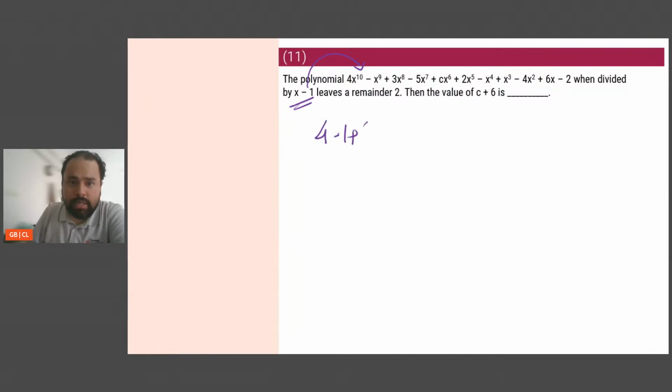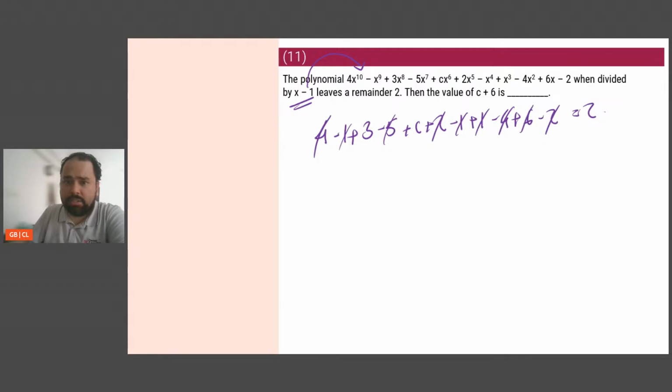I get 4 minus 1 plus 3 minus 5 plus c plus 2 minus 1 plus 1 minus 4 plus 6 minus 2, and this should be equal to 2. Plus 1 minus 1 cancels, plus 4 minus 4 is gone. There is a plus 2 and a minus 2 which is gone. Then I have minus 5 minus 1, which is minus 6, so plus 6 is gone. I am left with c plus 3 is equal to 2. C is equal to minus 1.